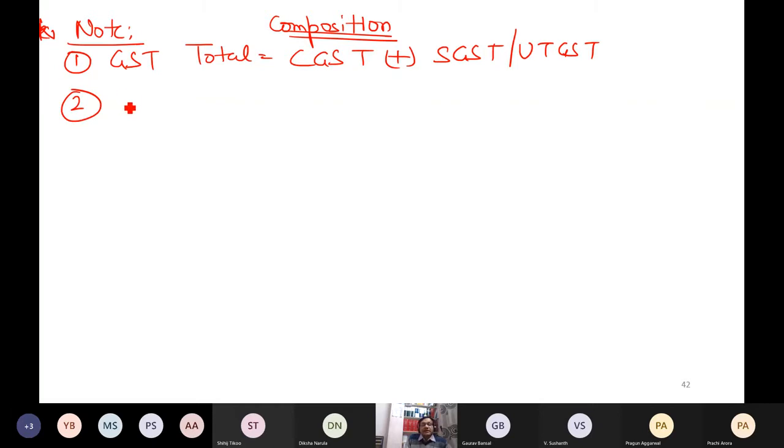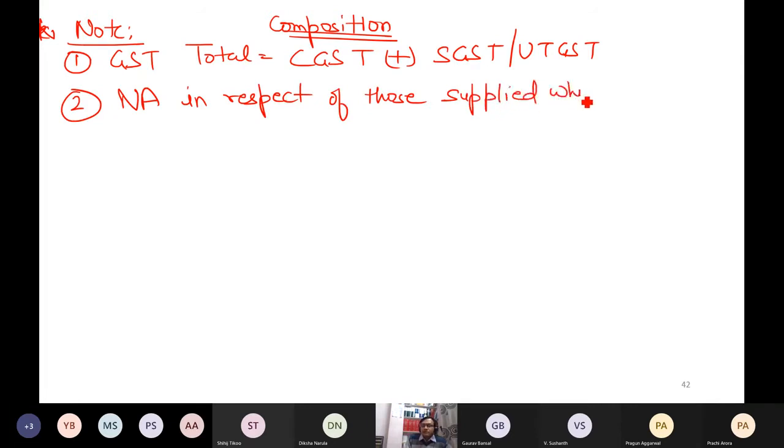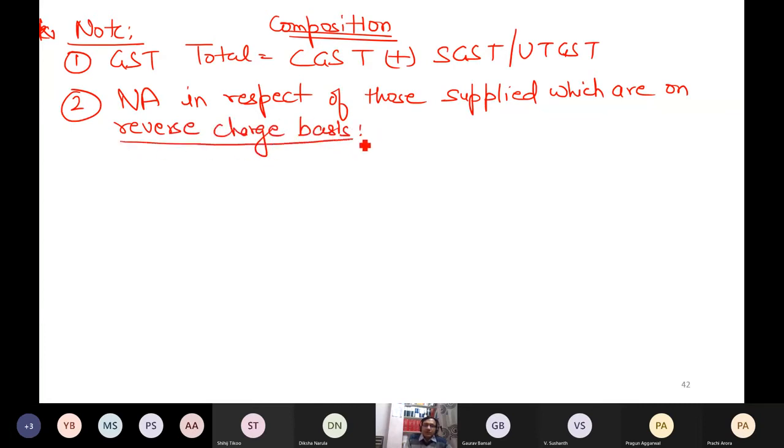if any supplier is engaged in supplies, then in respect of those supplies, composition levy is not applicable. NA means not applicable, in respect of those supplies which are supplied on reverse charge basis. It's not applicable on supplies which are supplied on reverse charge basis.